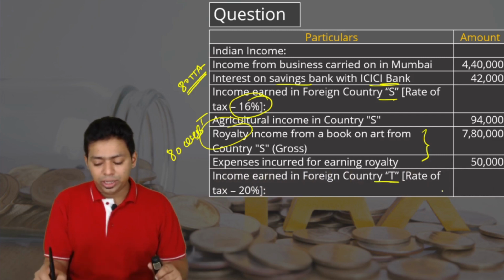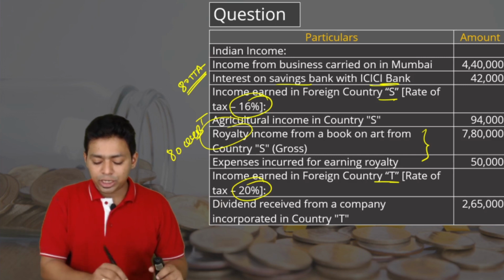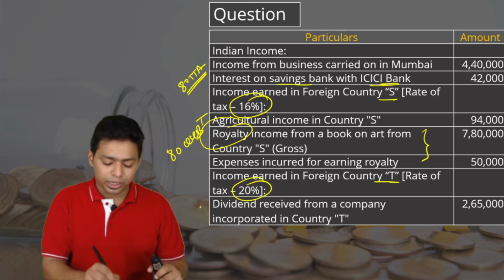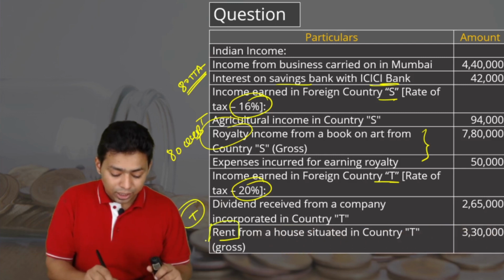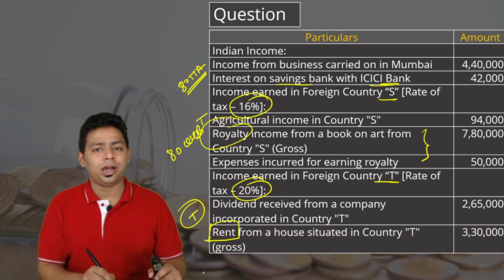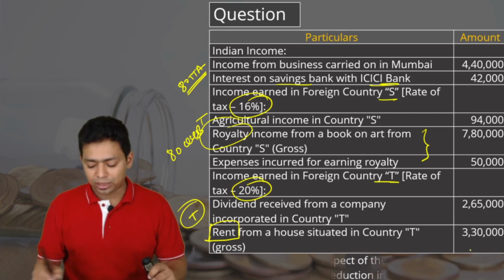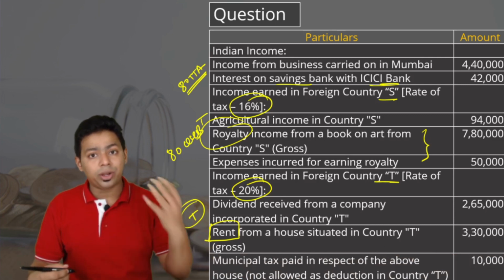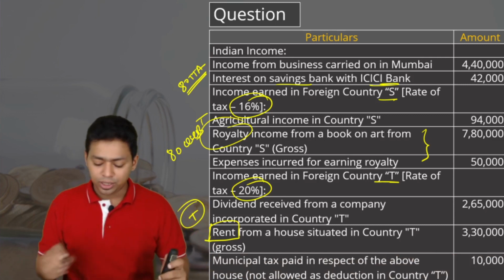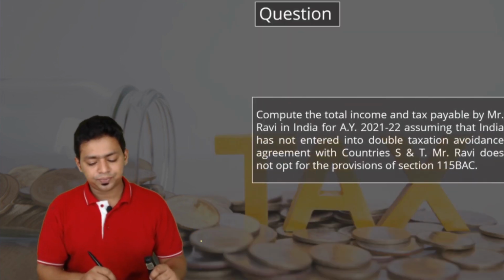Income earned in country T, the rate of tax in country T is 20%. Dividend received from company incorporated in country T, taxable in India, IFOS. Rental income. Now, rental income is not taxable in India as such; we have to compute income from house property. Gross is 3,30,000. Municipal tax paid in country T, which was not allowed in country T, but India will give the deduction, 10,000. So, this is IFHP, taxable in India.